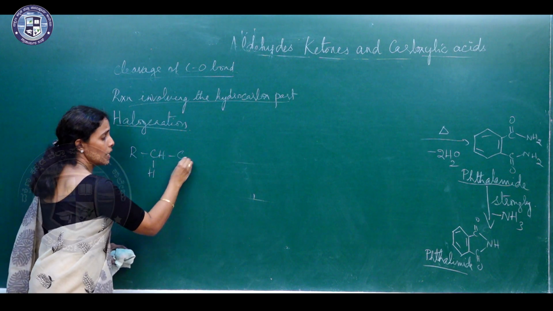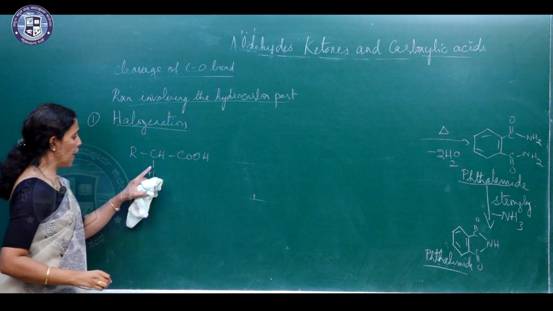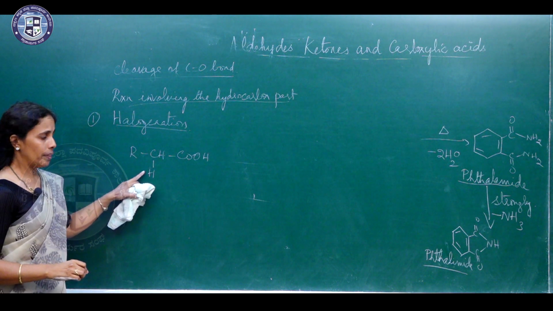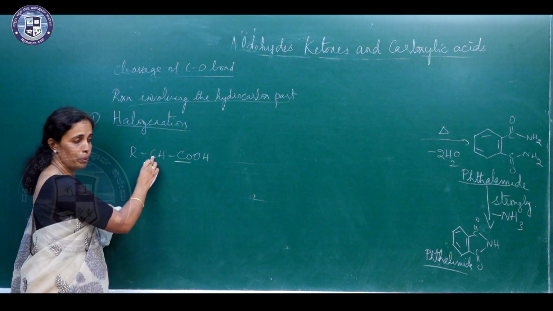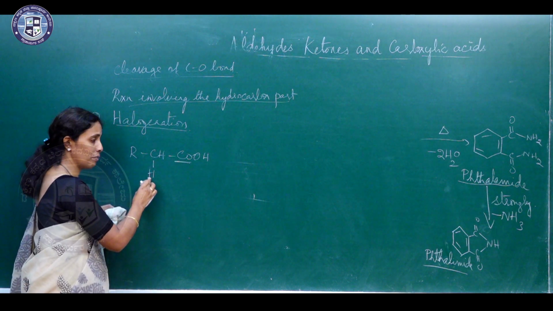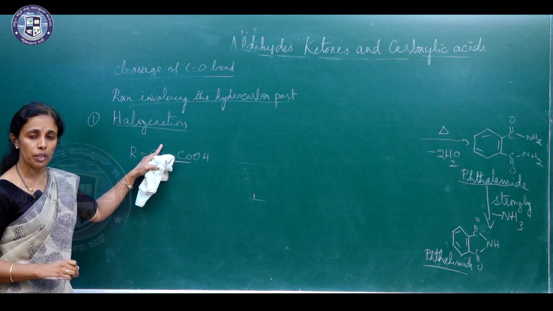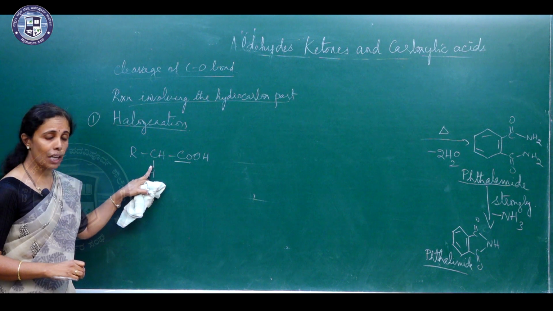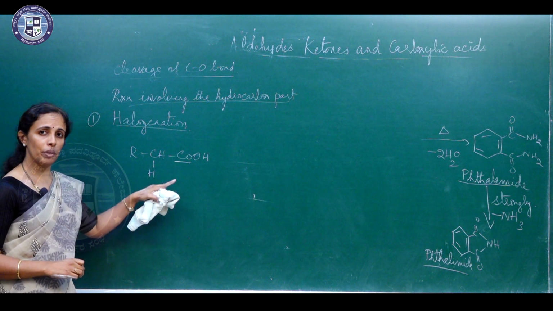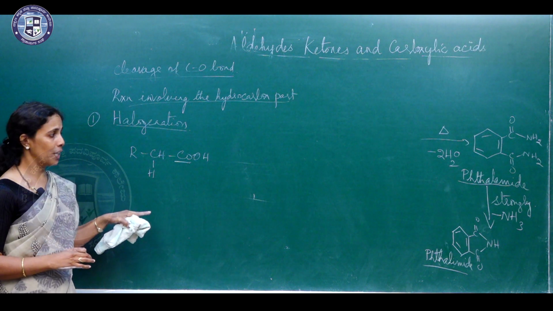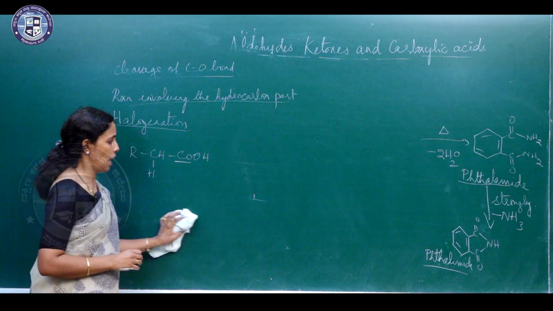When a carboxylic acid has an alpha hydrogen attached to it, this is the carboxyl group and this is the alpha carbon atom. So, it has an alpha hydrogen atom attached to it. It can undergo halogenation at the alpha position in the presence of chlorine or bromine with a small amount of red phosphorus to give you alpha halocarboxylic acid.